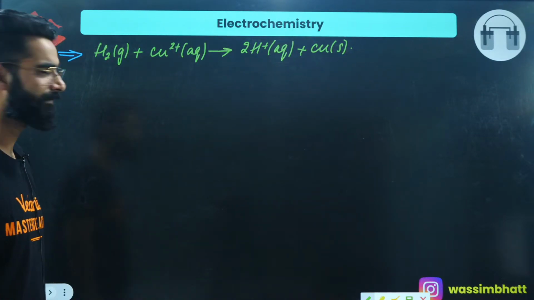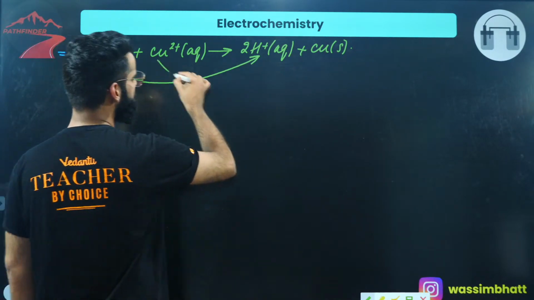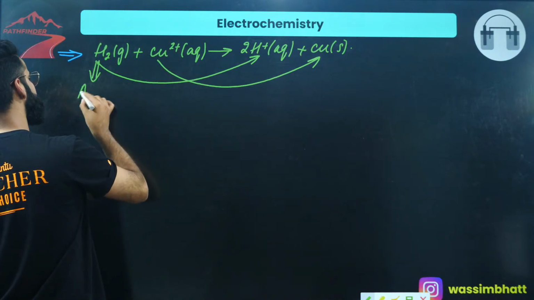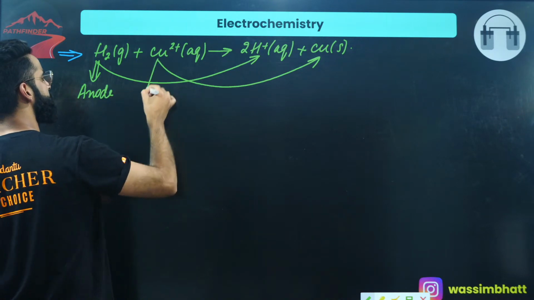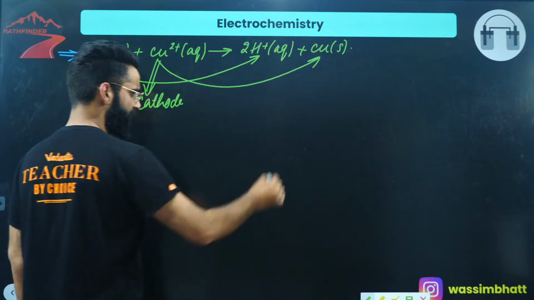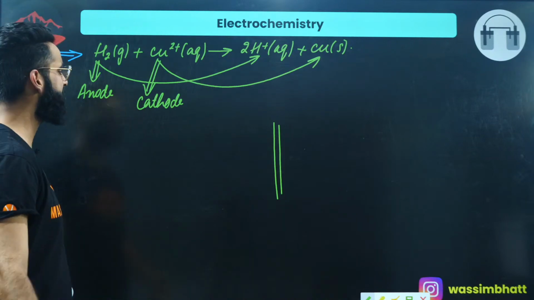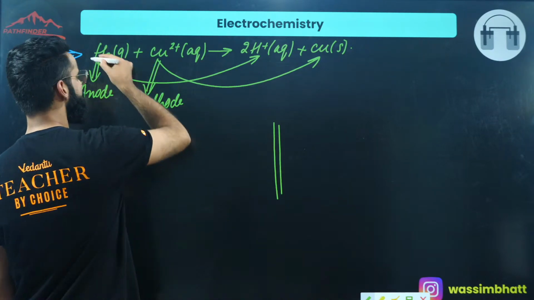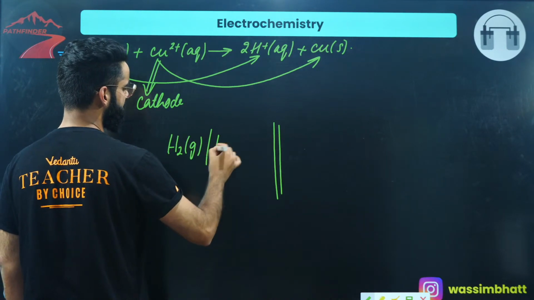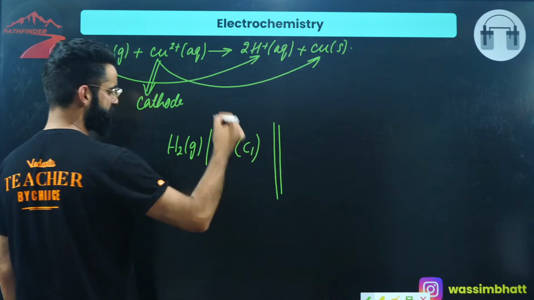Let's represent this cell. First of all, H2 is undergoing oxidation and Cu2+ is undergoing reduction. If this is undergoing oxidation, this electrode is going to behave like the anode and this electrode is going to behave like the cathode. Copper electrode is going to behave like the cathode, right? So first of all, these two lines represent the salt bridge. On the left hand side of the salt bridge, I'll be writing the anode. And at the anode, H2 is getting converted into H+, which enters into the left container, the anodic container, in which the concentration of H+ is, for example, C1.